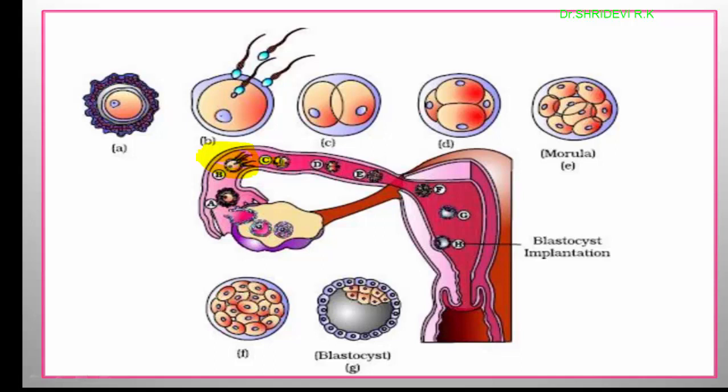The zygote starts cleavage, gets transformed into 2-celled, 4-celled, 8-celled, and finally it has converted into a blastocyst. So here is the image of the blastocyst, and this is the endometrium of the uterus.